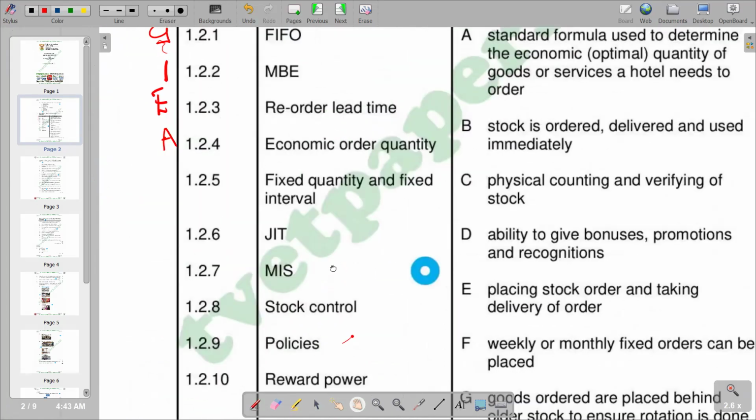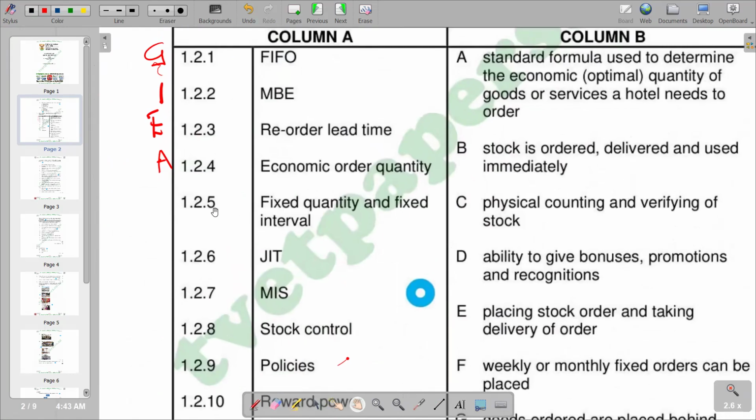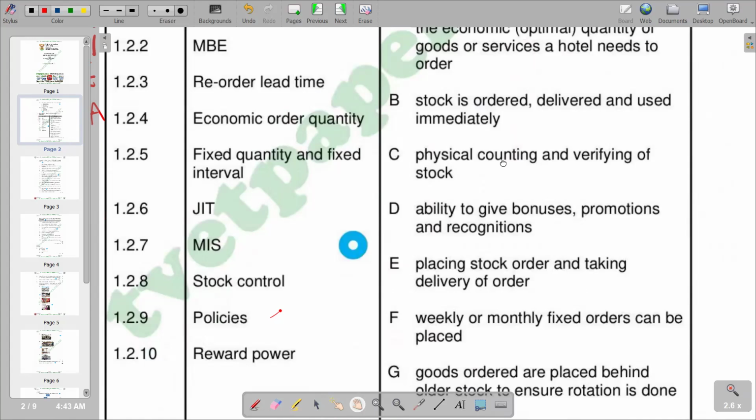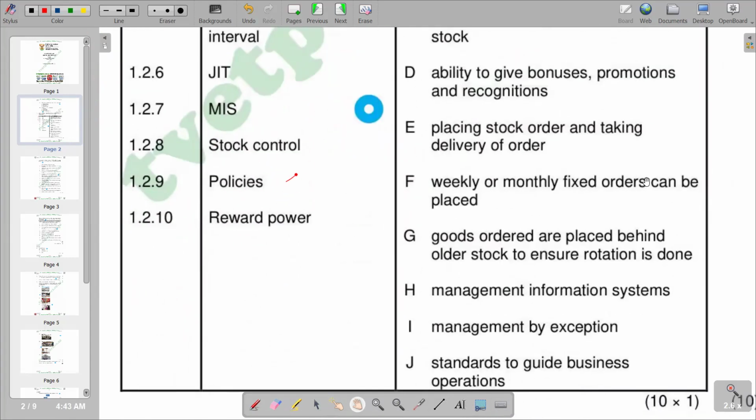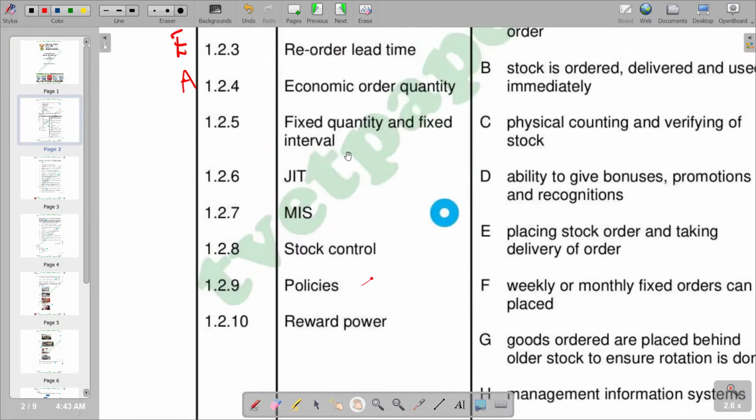So moving on to the next question, which is our 1.2.5, fixed quantity and fixed interval. We try to see again in column B, what do we have? If you go to F, weekly or monthly fixed orders can be placed. So this is matching with a fixed quantity and fixed interval. So we have our F. That's the correct response.